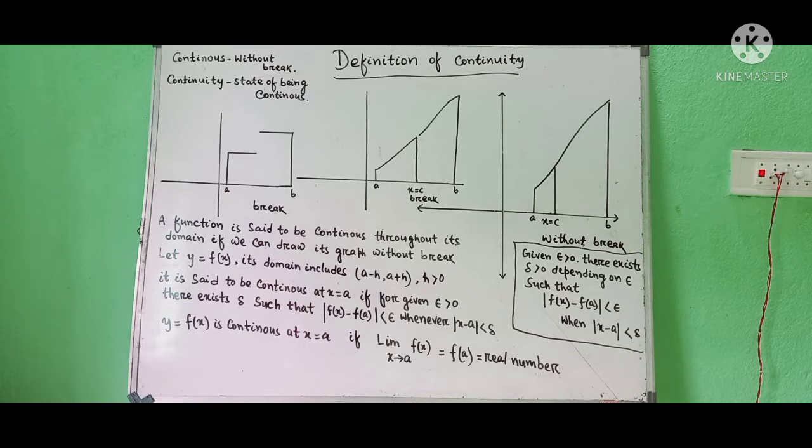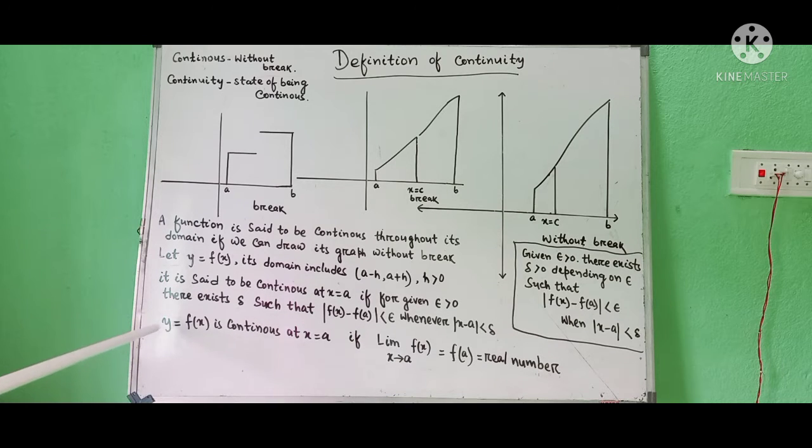Depending on epsilon, you will have to show that there exists delta such that modulus of f(x) minus f(a) is less than epsilon whenever modulus of x minus a is less than delta. That means this implies this. You will have to show.